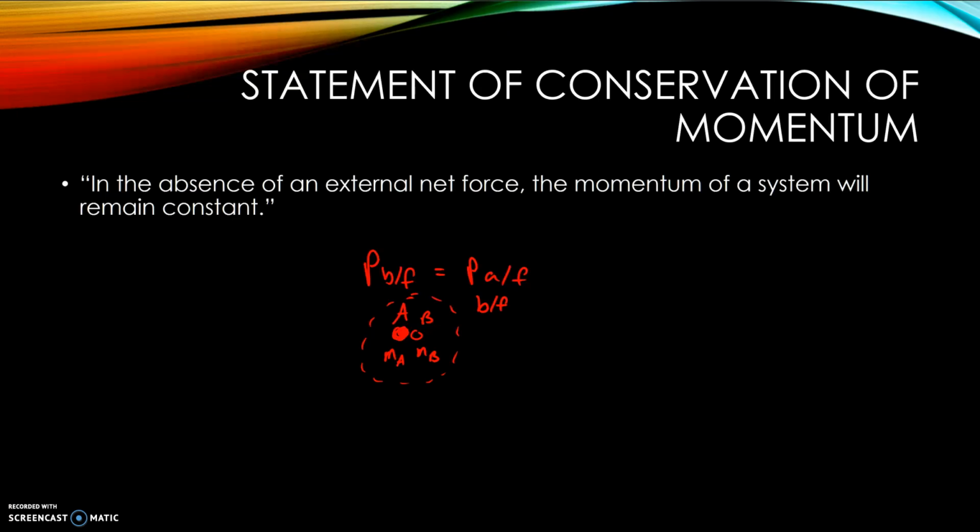Okay, simple enough. Now say that something occurs inside the system, and object A starts moving this way, and object B starts moving this way. I'm going to call this velocity VB, and this velocity VA. With momentum, we have to make sure we take into account the vector nature of this. In other words, one of these is going to be positive and one of these is going to be negative. So we have to set our positive direction, and that's up to you, but we'll say that way is positive maybe.